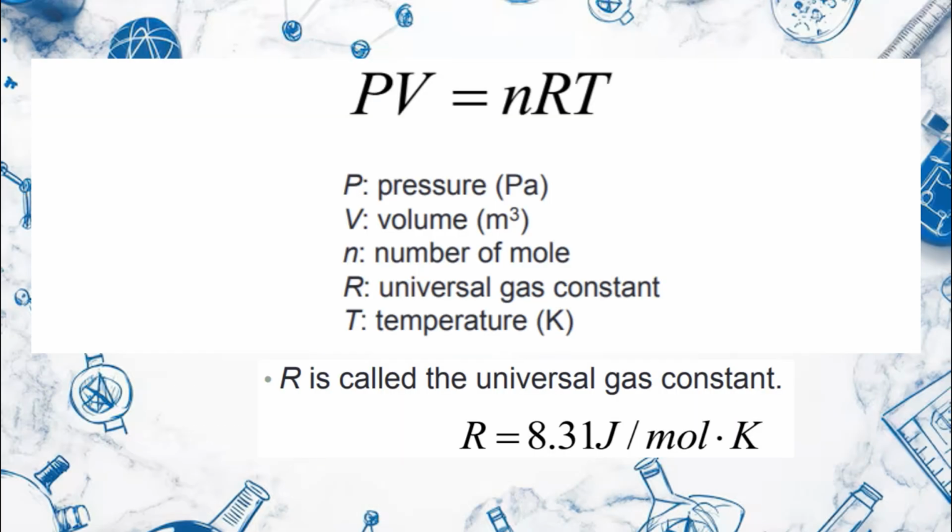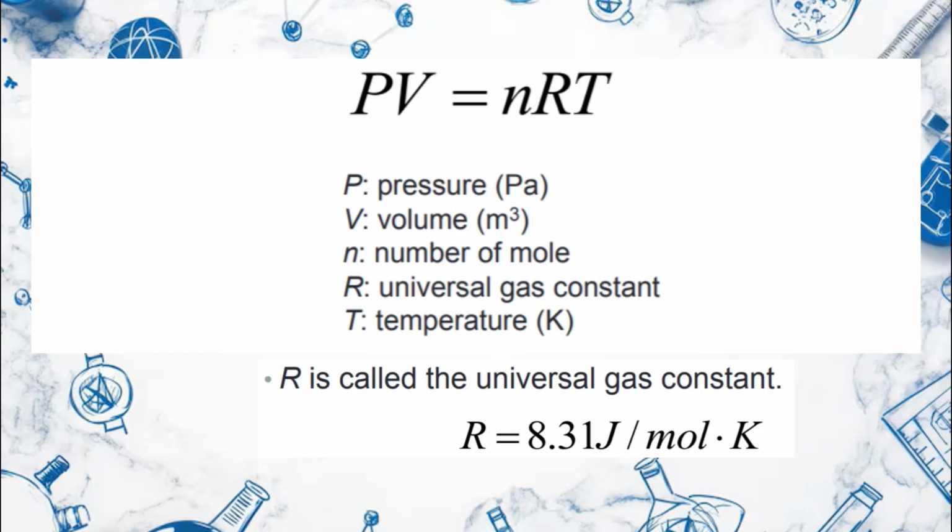Once we understand kinetic theory, we can move to the ideal gas law equation. You might be familiar with this equation from high school. PV equals nRT. P is pressure in Pascals, V is volume in cubic meters, n is number of moles, R is the universal gas constant, which is equal to 8.31 joules per mole Kelvin, and T is temperature in Kelvin.